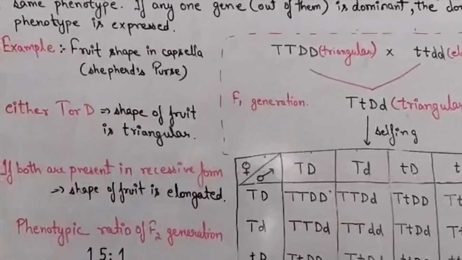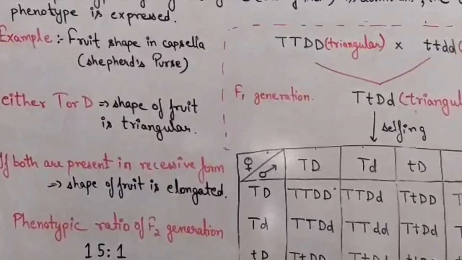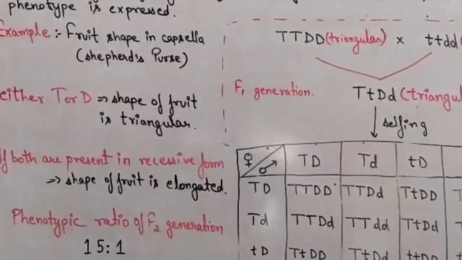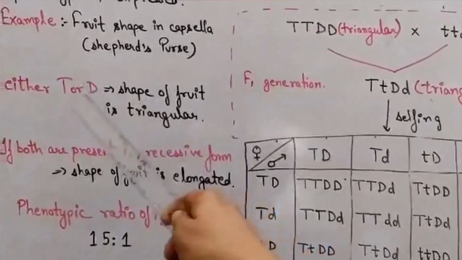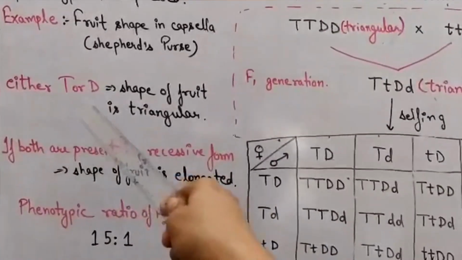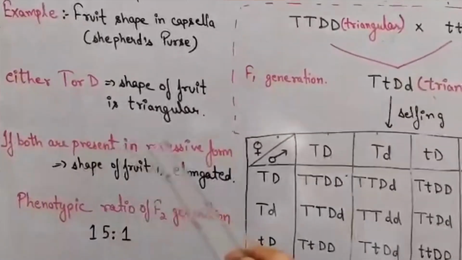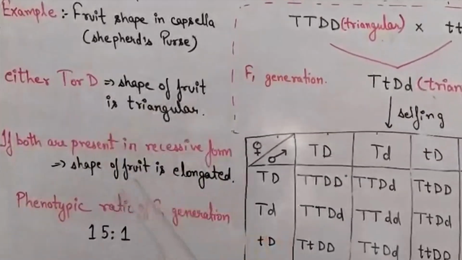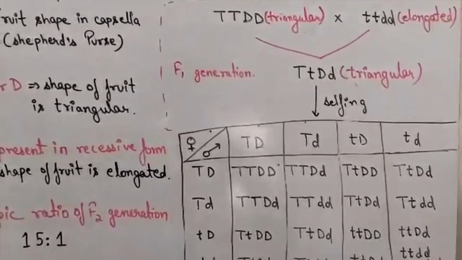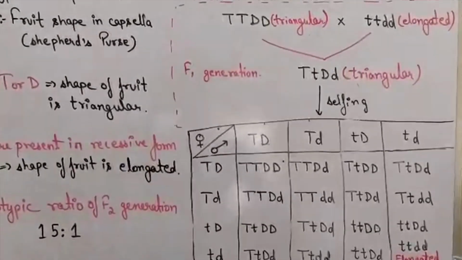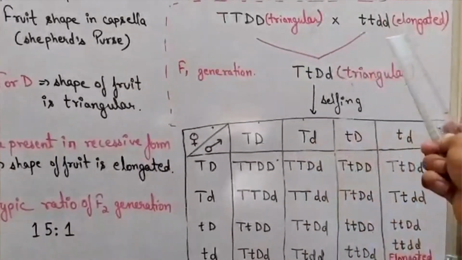Here we take the example of fruit shape in Capsella, which is also known as shepherd's purse. So the two genes are T and D. Either T or D, if any of these is present in dominant form, the shape of fruit is triangular. If both are present in recessive form, then only the shape of fruit is elongated. So here we take a dihybrid cross to see the effect of duplicate gene. We take a pure dominant parent and pure recessive parent.